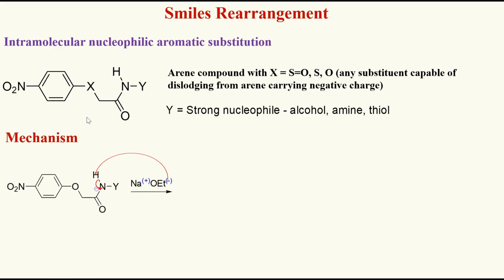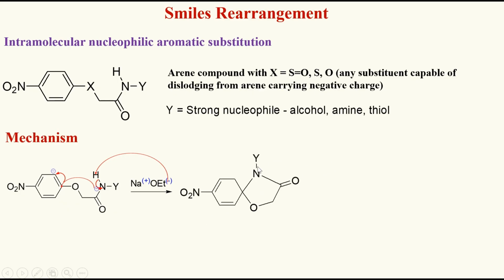To maintain its stability, the excess electron which it has gained, which we represent as minus, attacks the benzene ring system. Once it attacks, it has to maintain its tetravalency. Hence, pi electrons move onto the adjacent carbon, creating a carbanion.